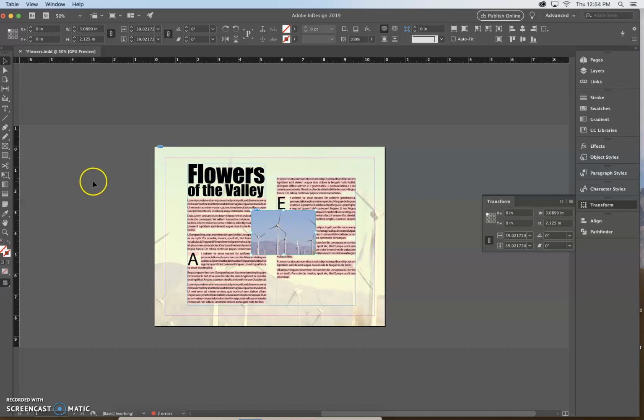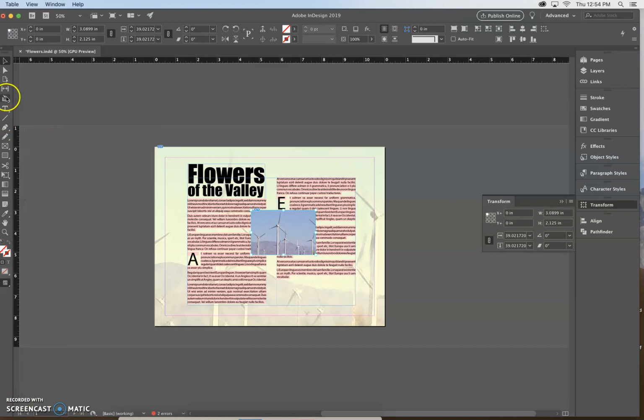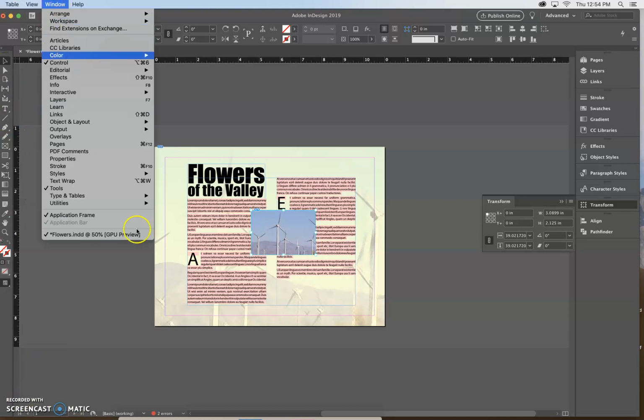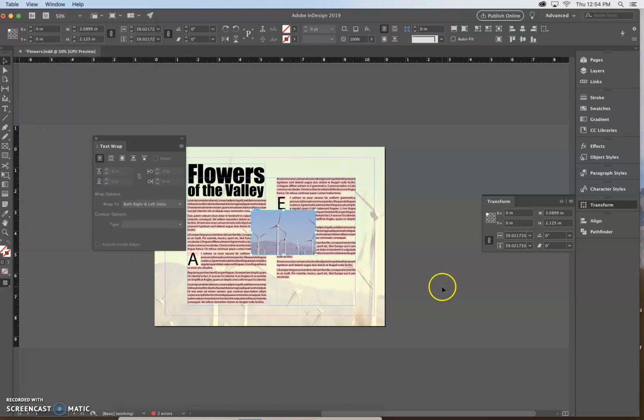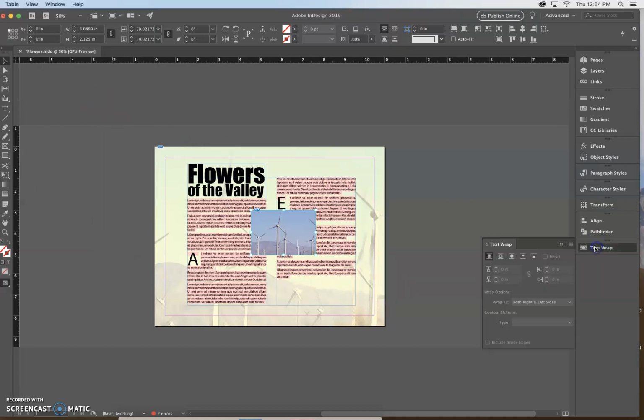And then we're going to click the Wrap Around Bounding Box on the Text Wrap panel. And we've got to get our Text Wrap panel. So I'm going to go up here to Window on your menu bar, and you're going to go down to Text Wrap. That's going to open up this panel. I think it should be a default panel, but it's not. So apparently they win because they made the software.